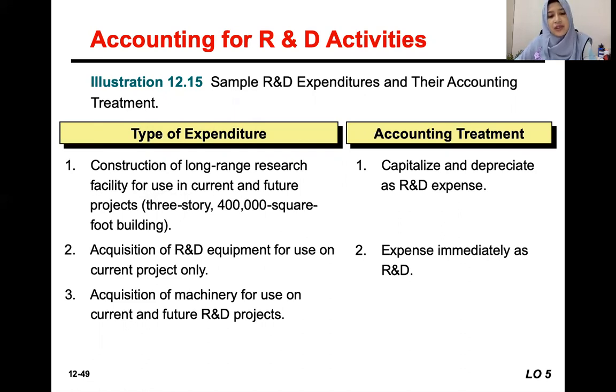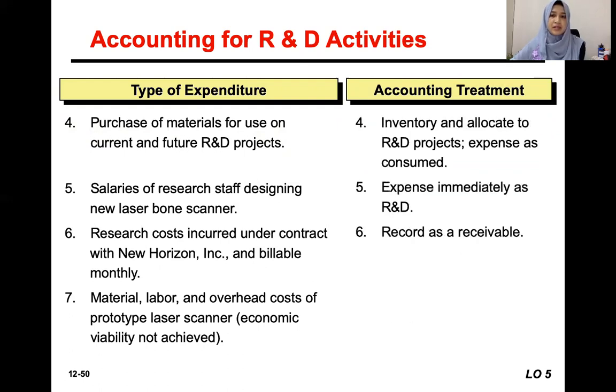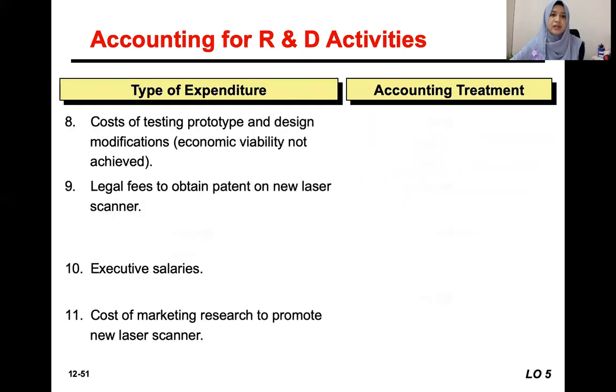Number 3, for current and future R&D means it has to be capitalized. So that's among others the keyword. If it is used for long term, then we have to capitalize such costs. Try to do the rest of the exercise on your own.